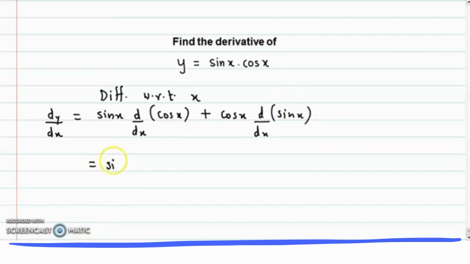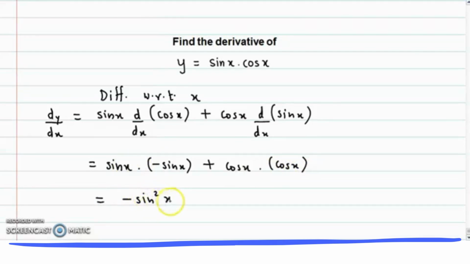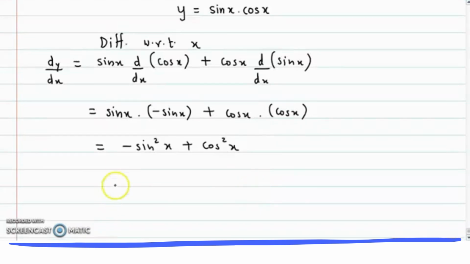Now further we get sin x into, now the derivative of cos x is minus sin x, plus cos x into, now the derivative of sin x is cos x. Now we multiply these, so this will be minus sin square x plus cos x into cos x, which will be cos square x. Now we can write this as cos square x minus sin square x.